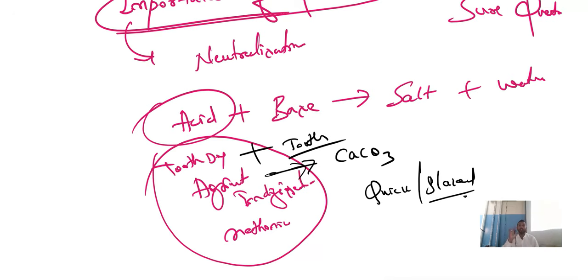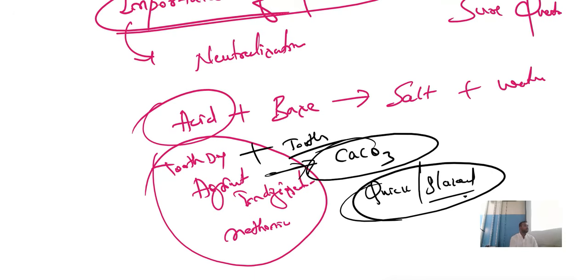If you want a fast reaction, so that the soil is quickly removed from its acidic nature, they add quicklime or slaked lime. A rapid reaction should happen. If you want it fast, we add quicklime or slaked lime. If it can take some time to get neutralized, they use calcium carbonate. Clear? All of you?